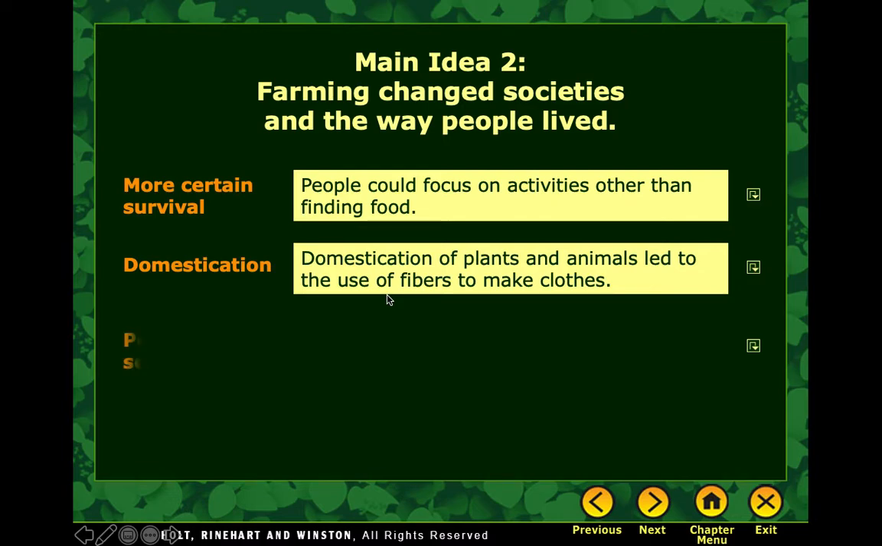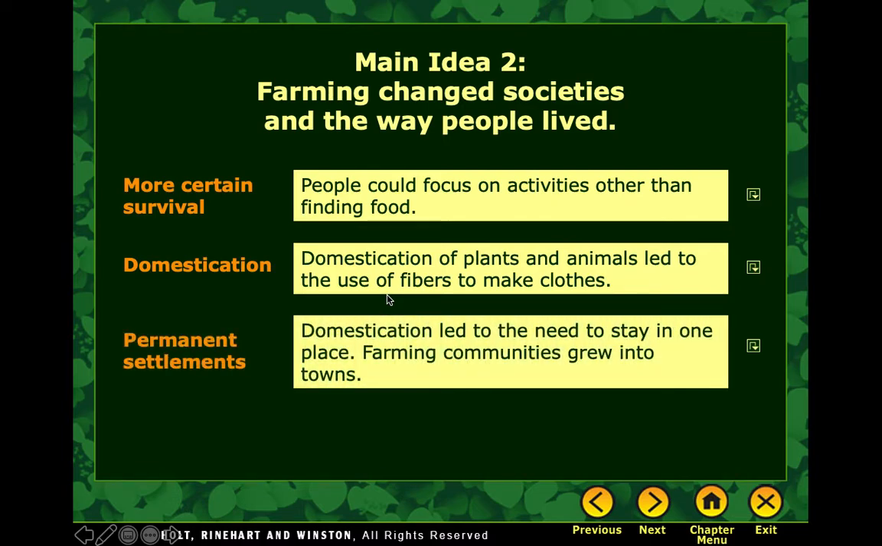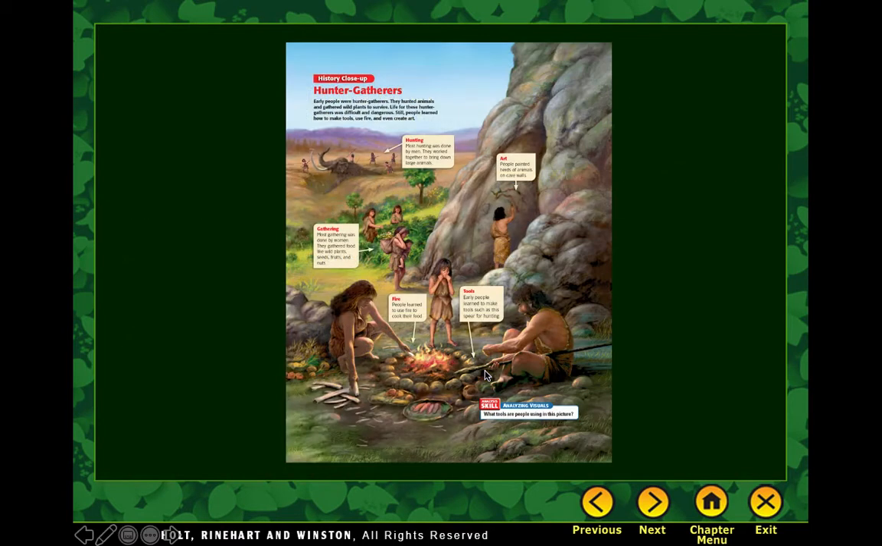Farming changed societies. One, as I said, they could live longer. Two, it led to the use of fibers to make clothes, and it led to the need to stay in one place, and so farming communities grew into towns, and towns grew into cities.